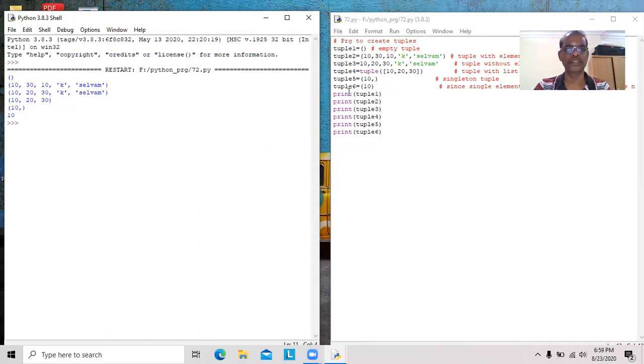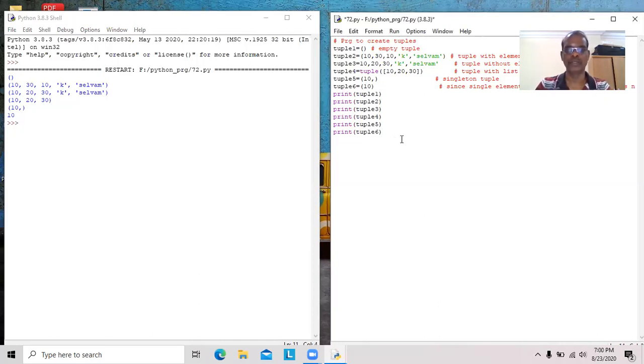Whereas tuple 6 is not a tuple. Even though one element is there, it is not followed by a comma. So a single element followed by a comma within parenthesis should be considered a tuple. A single element not followed by a comma is considered an integer variable or single variable. It may be an integer variable, or if string elements are placed here, it may be a string variable.